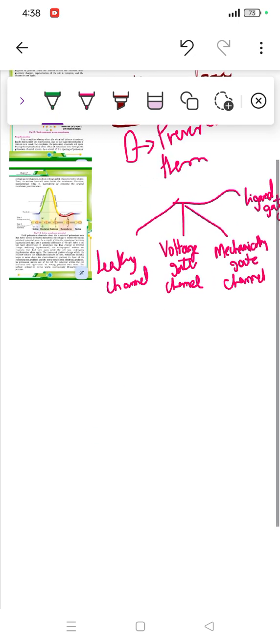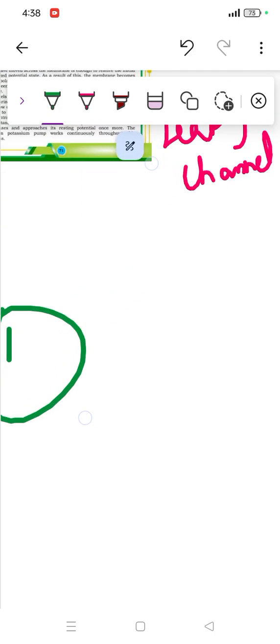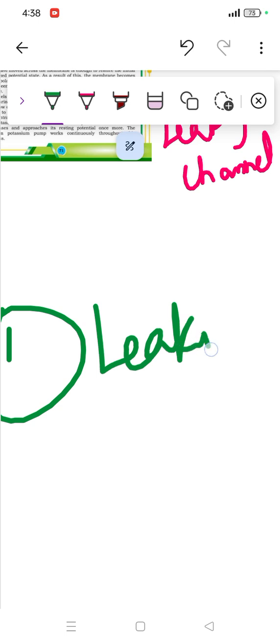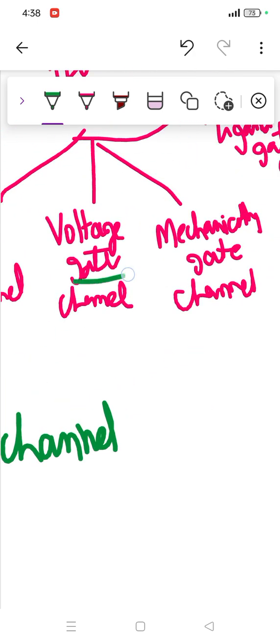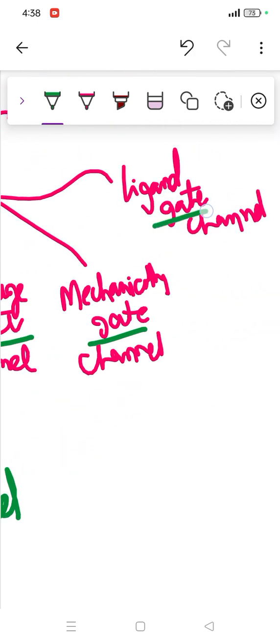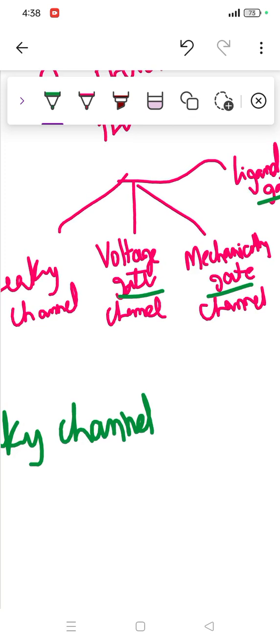Let's see the first one, which is the leaky channel. What is this basically? These are important so that you'll know what happens. Whenever you see the word gate, it means a gate is present. We have seen gates in real life.